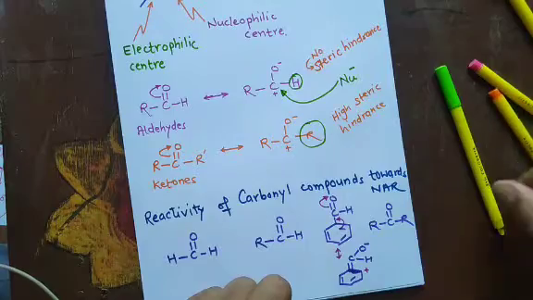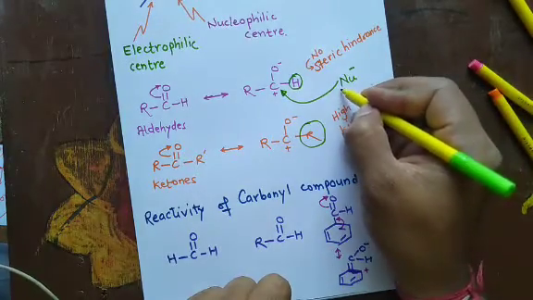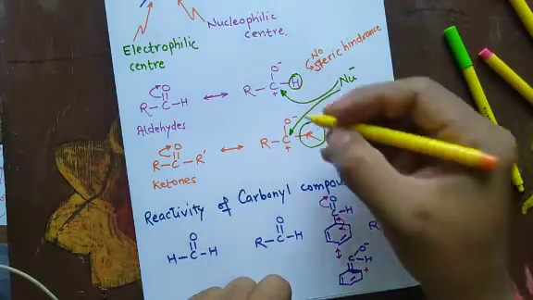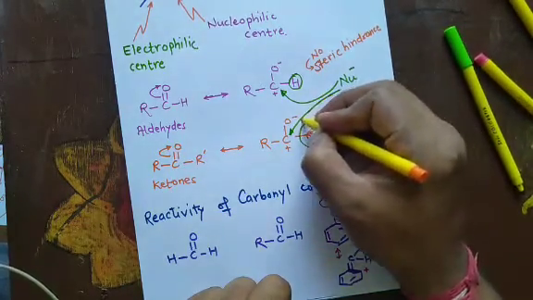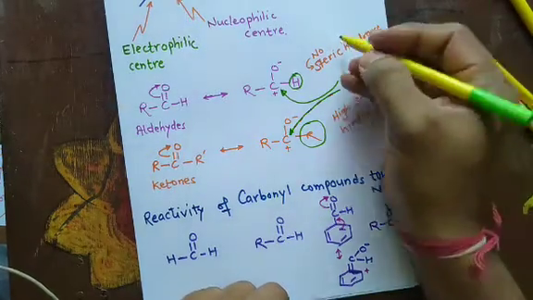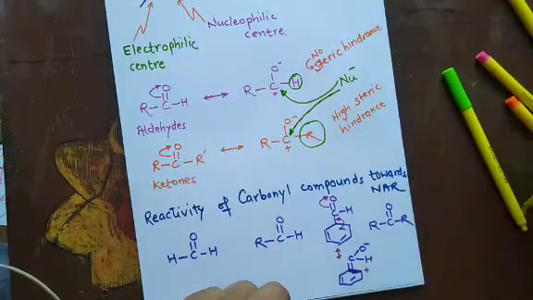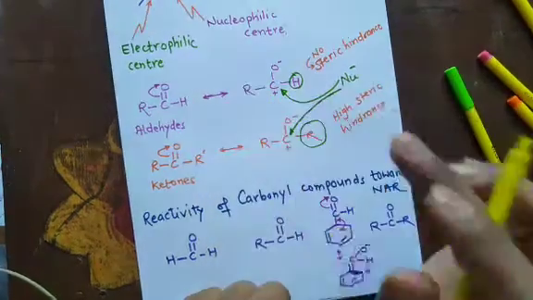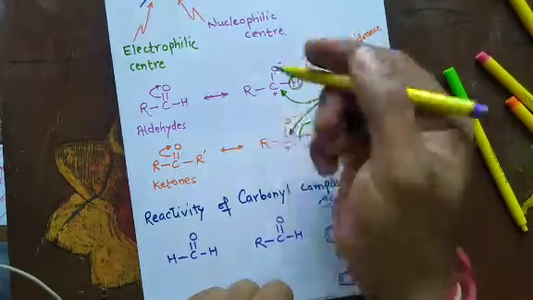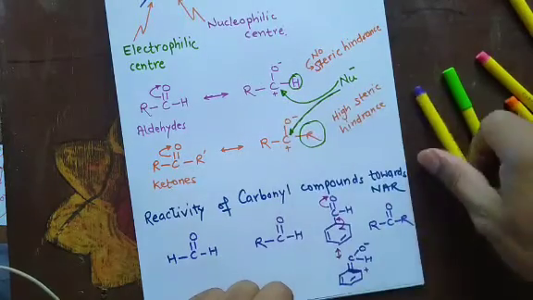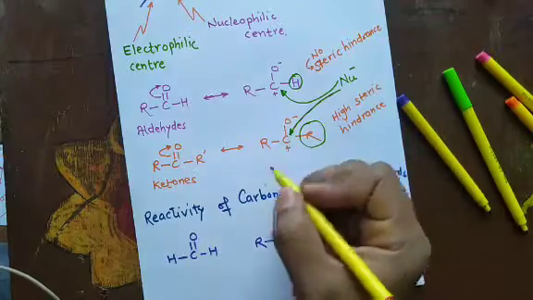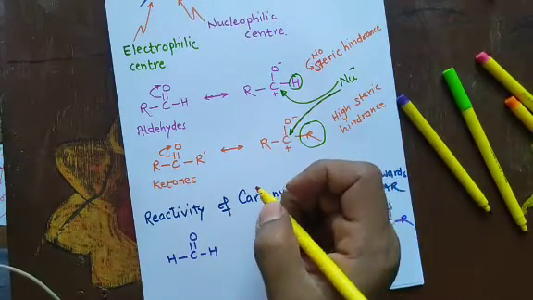So, the nucleophile has less tendency to attack the carbonyl carbon. So from the steric hindrance point of view, we can easily say that aldehydes are more reactive than ketones. One more thing is there, the carbonyl carbon in aldehydes and ketones will receive electrons from the alkyl groups.